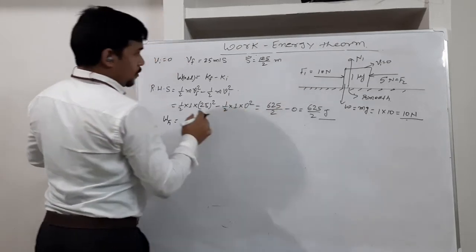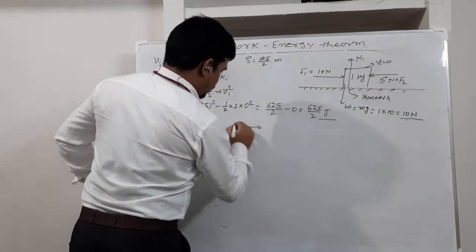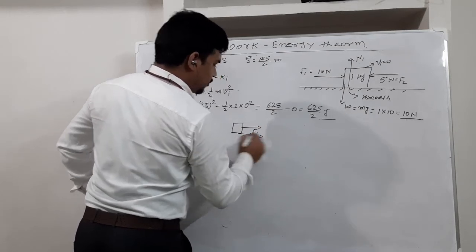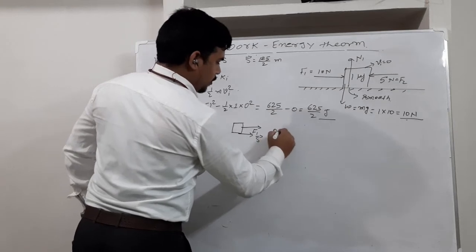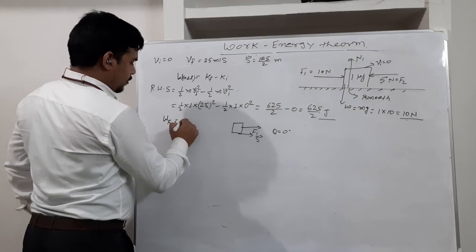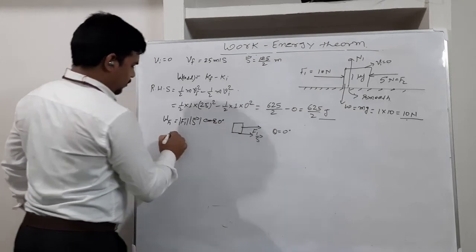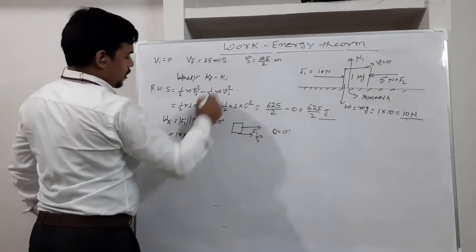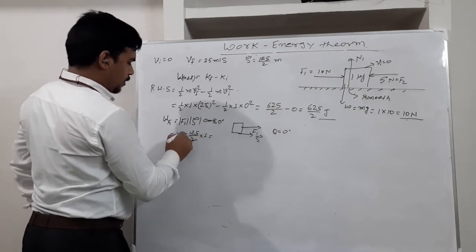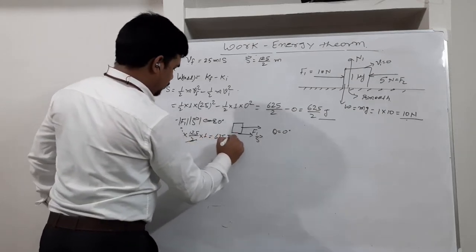F1 means this force. The force has been applied in the right direction. You can see the F1 on the block. As a result of that, displacement also happened in the right direction. So theta is 0 degrees, because the angle between force and displacement is 0. So you can write mod F1 mod S cos 0 degrees. F1 is 10 Newton, displacement is 125 by 2, into cos 0 which is 1. The 5 times we can cancel out, so it will come to 625 joules.